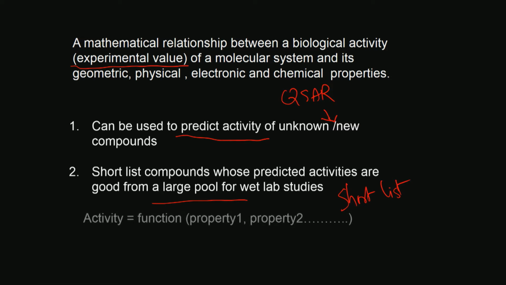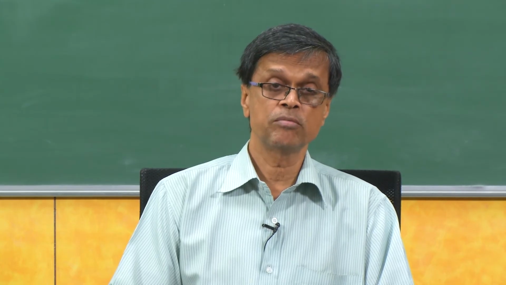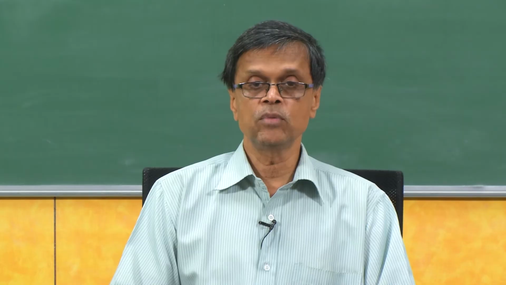Okay. So basically you develop a mathematical relation, left hand side you have the activity, right hand side we will have some function of property 1, property 2, like it could be size of the molecule, shape of the molecule, number of hydrogen bond donating groups, number of hydrogen bond forming groups, electrostatic, so many things. We will look at them more in detail. These are called the properties of the molecule. Okay.